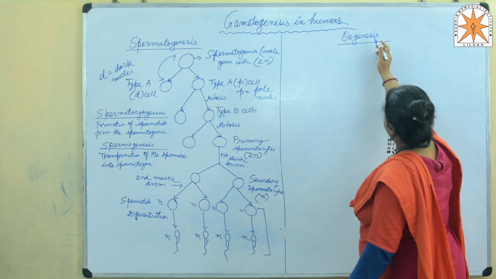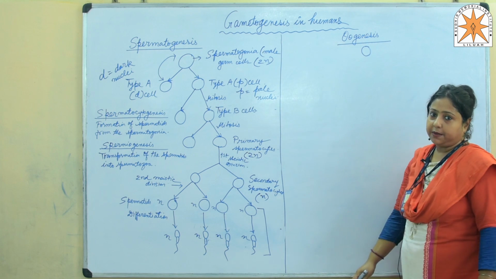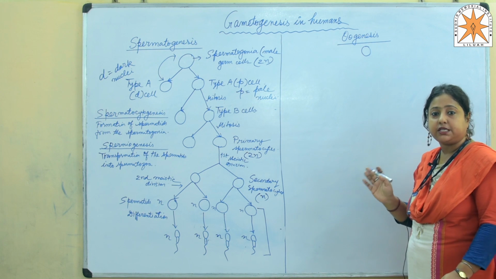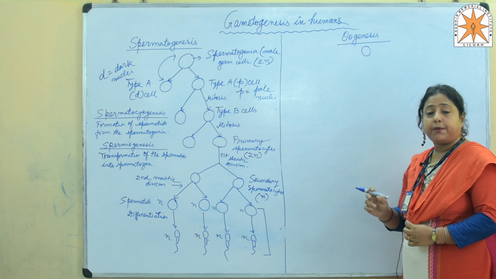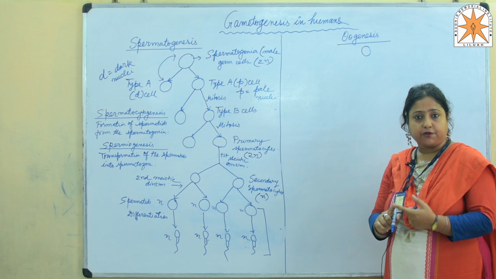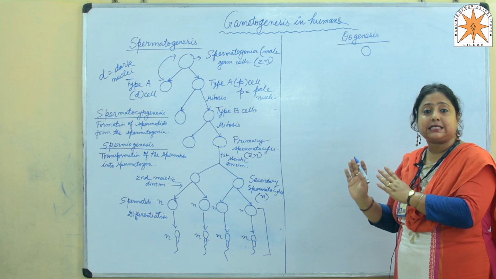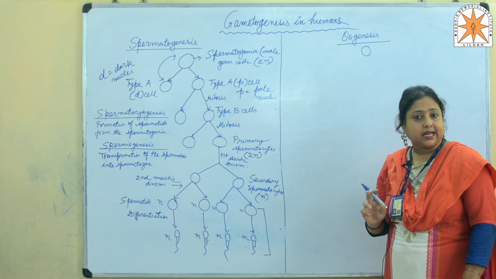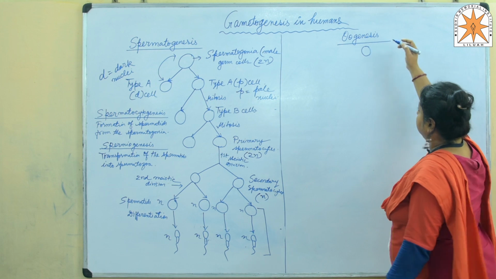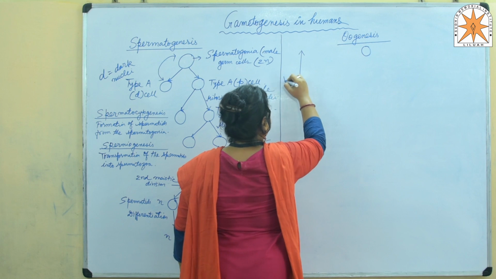Now, coming to the process of oogenesis in females. Oogenesis in females actually starts even before birth. That means it starts during the fetal developmental stages, or we can say embryonic developmental stages. That means when the embryo is still within the mother's womb, when the ovaries are formed in the embryo, at that time itself, the number of oogonial cells is already fixed. They cannot later be added to. Okay? So this process starts even before birth. So during the fetal life, I will write here fetal life.